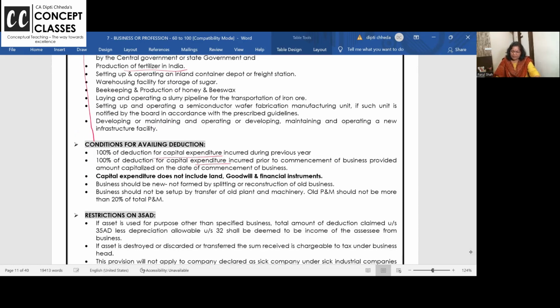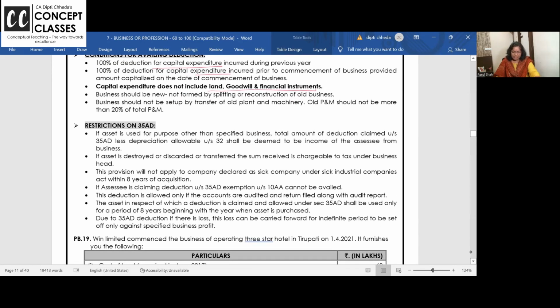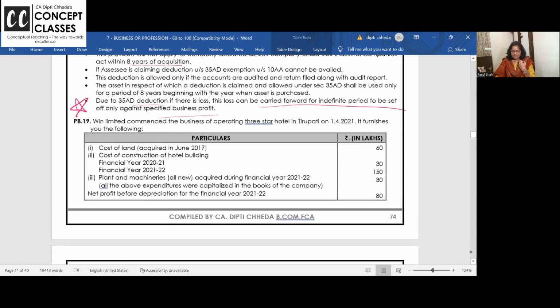100% capital and revenue expense are all allowed, but you can't claim the cost of land, goodwill and all. It should be a new plant and machinery, and you should use the asset for 8 years. If you sell it within 8 years, it will be treated as business income. Okay. And this point is important. Due to 35AD, if there is any loss, it can be carried forward for an indefinite period to be set off only against specified business. Are the last 2-3 sections clear? I am just giving you the highlights, the rest you can read.